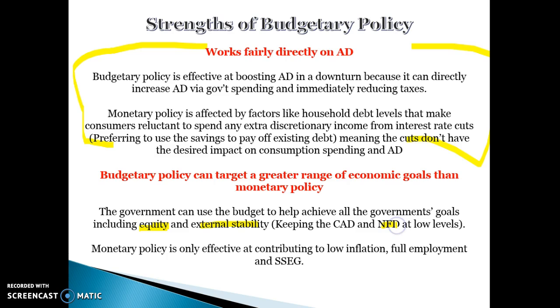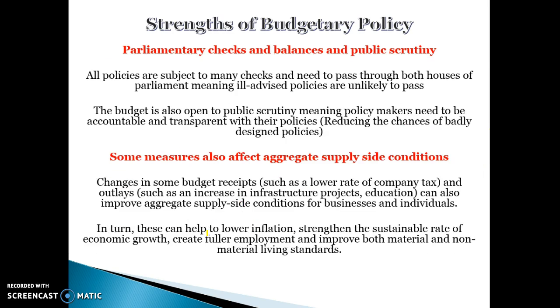They can also do things directly related to boosting export spending, so they can give export development grants, potentially subsidies to businesses. We don't focus much on external stability and equity in this chapter, but one of the benefits of budgetary policy is it can target all of the goals: equity, external stability, full employment, low inflation, and strong and sustainable growth. Monetary policy isn't as effective as budgetary policy at achieving equity or external stability.